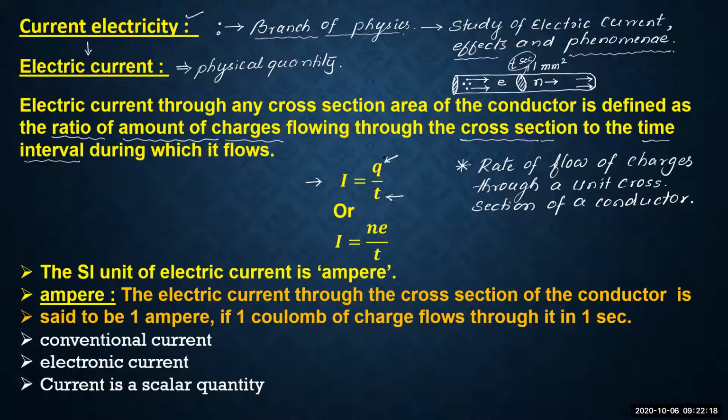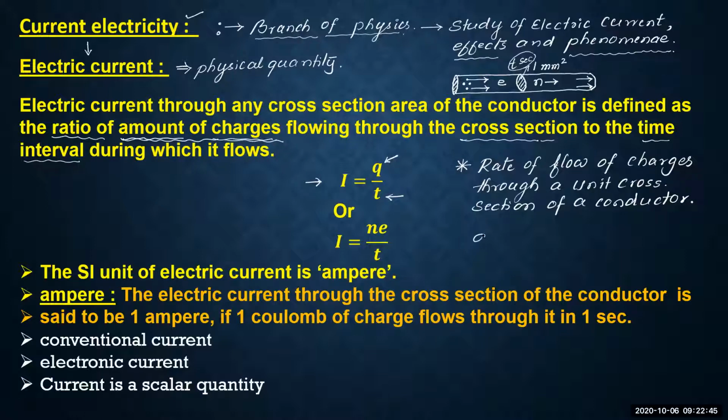Right. See here, I have told you that Q represents the amount of charges. We have already learnt it in the previous two chapters also. Therefore, if amount of charges is there, then it can be considered in terms of integral multiple of the basic charge or the fundamental charge.